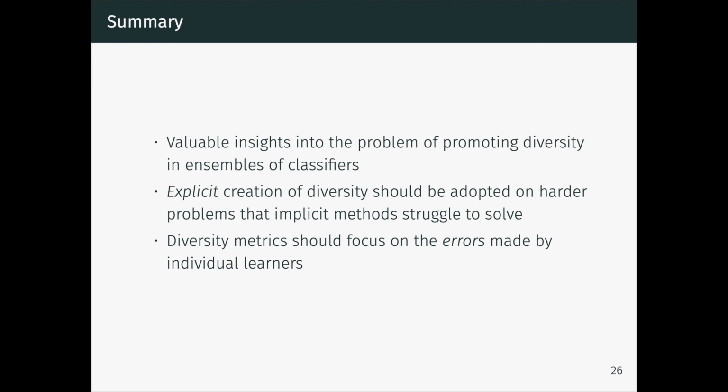We believe our research provides valuable insights into the problem of promoting diversity in ensembles of classifiers. It suggests that explicit creation of diversity should be adopted on harder problems that implicit methods struggle to solve, and also that diversity metrics should focus on the errors made by individual learners.